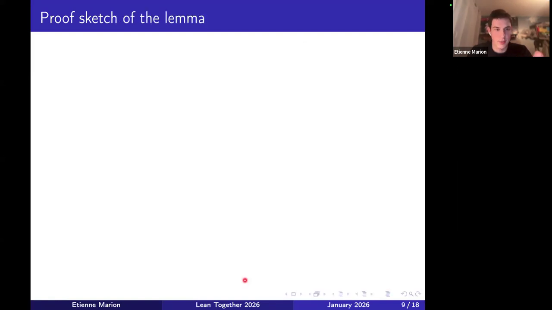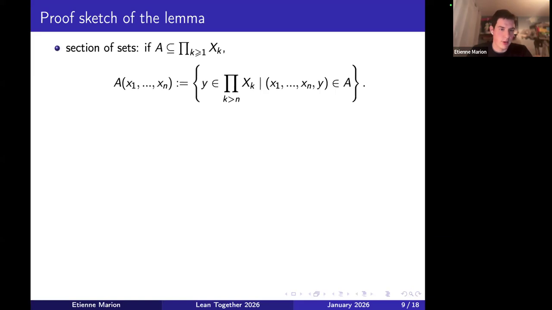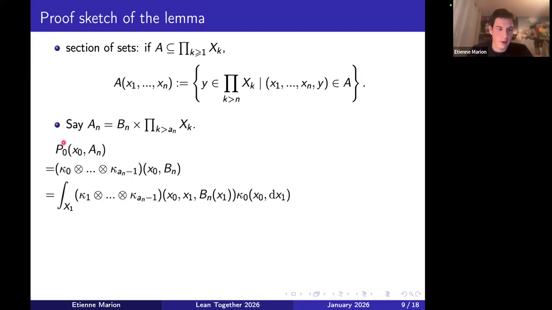I'm not going to give all the details, but we use sections of sets. So if I have a subset A of the product space, I can take its section with respect to x1, ..., xn. These are the elements of the product starting at n, such that if I put x1, ..., xn at the beginning, I fall back into A. So it's almost the elements of A that start with x1, ..., xn. And what we do in the proof is that our cylinder can be written that way, because it only depends on first coordinates. And then its content is defined like this.